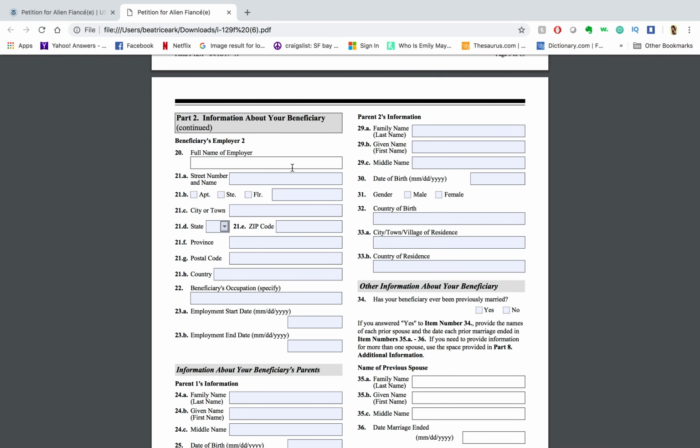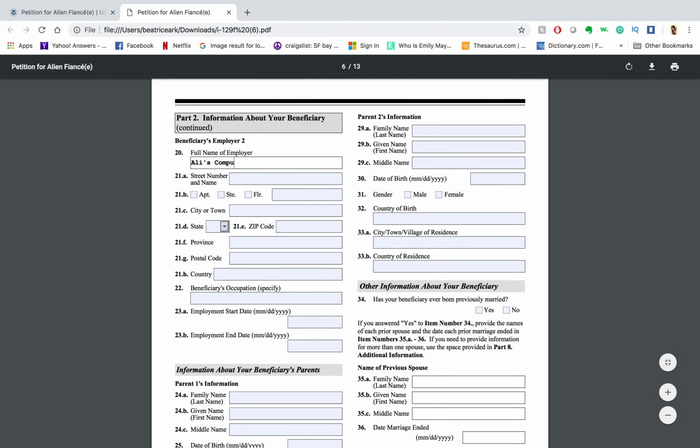So let's say, and then street name. We're gonna skip this part. City, put Lagos. Province, put Lagos. Postal code. Country, Nigeria. Tech support. Dates.